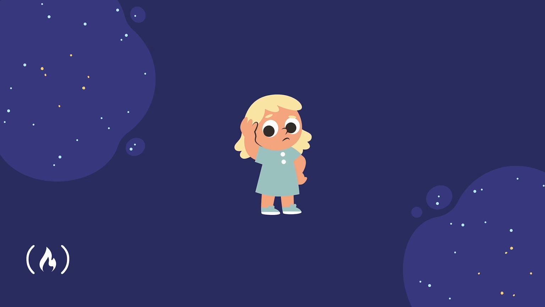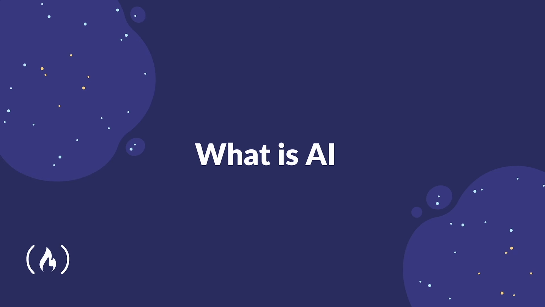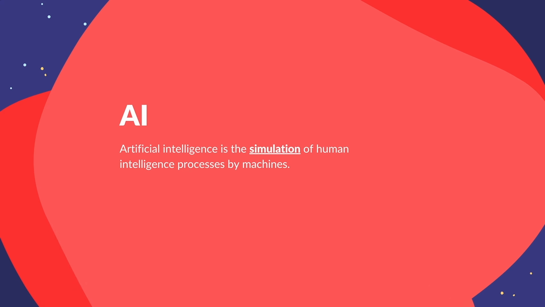But why do we need it? And how did it come about from AI? Before moving on, let's actually make sure we are on the same page about what exactly AI is. Artificial intelligence is the simulation of human intelligence processes by machines. I say simulation as artificial intelligence is not sentient, at least not yet anyways, meaning it cannot think for itself, as much as it may seem it does.